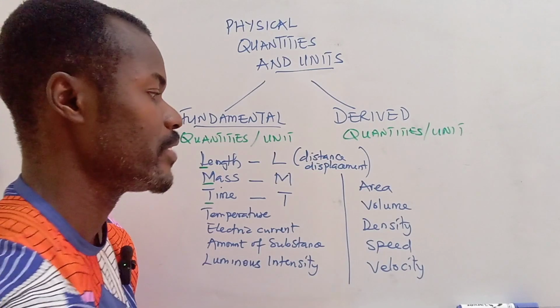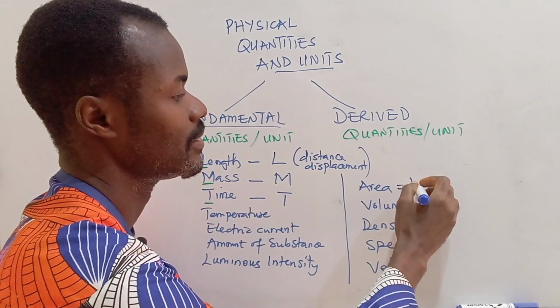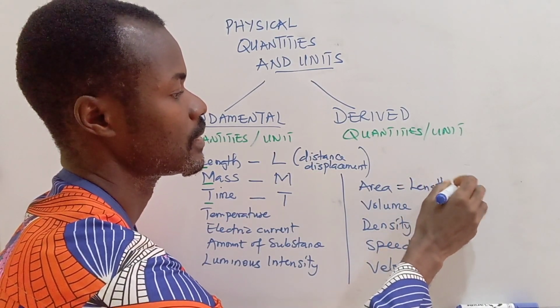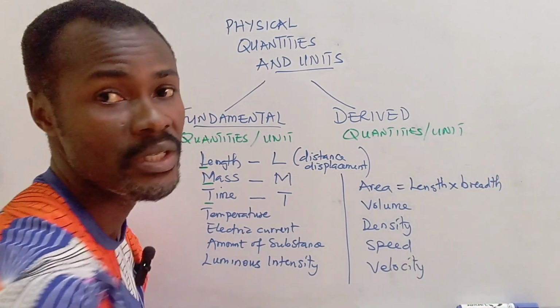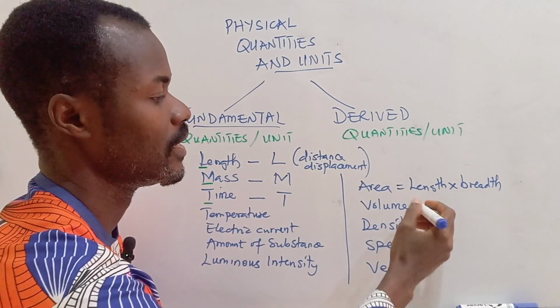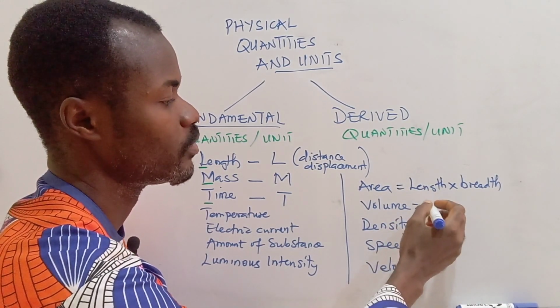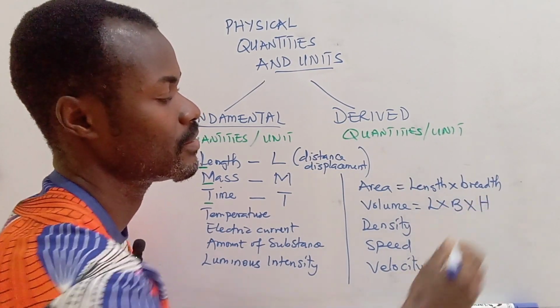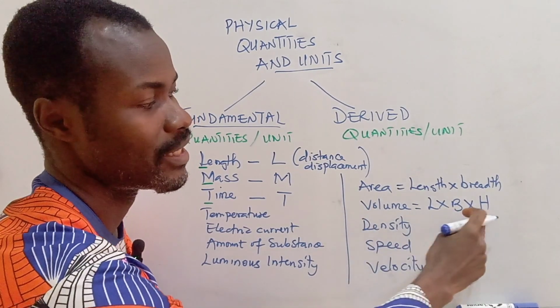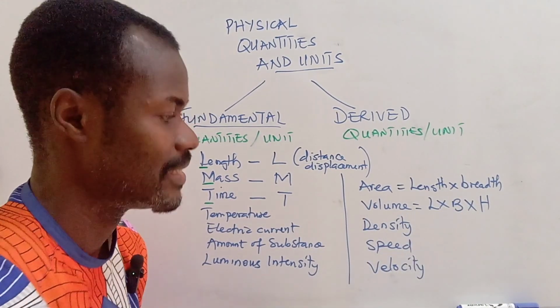For instance, your area is length times breadth, so it is a product of two different lengths. Whereas your volume is length times breadth times height, a product of three different lengths.